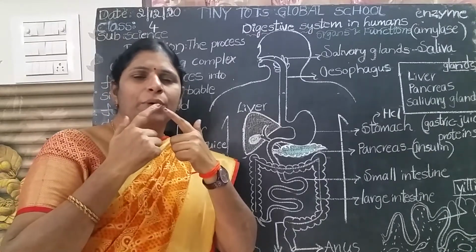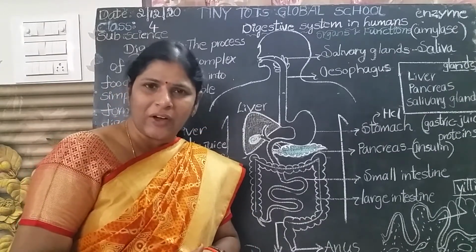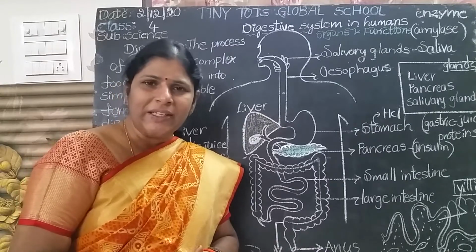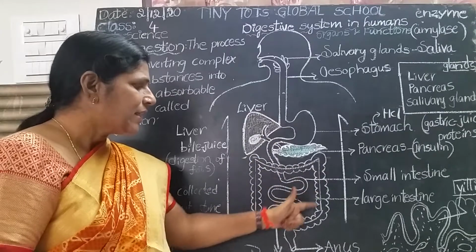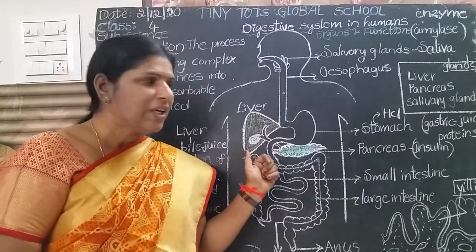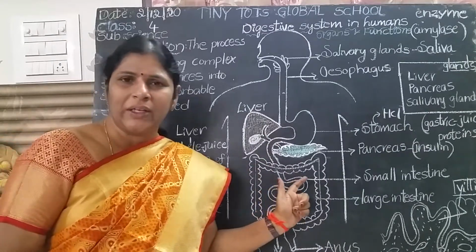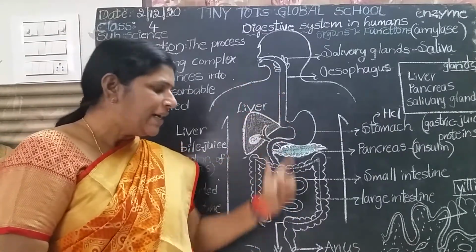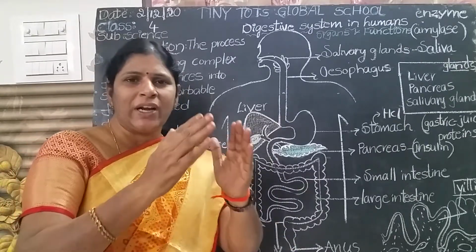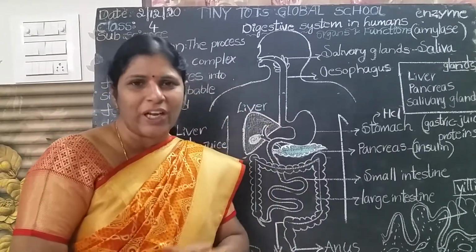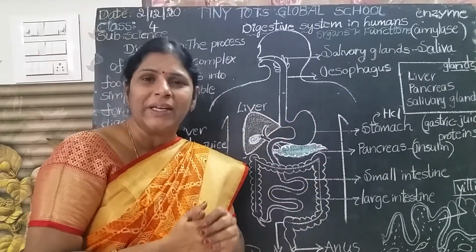From the mouth the food passes through a food canal, that is called the alimentary canal. The alimentary canal is a long, muscular, coil-like structure. It starts from the mouth and ends at the anus. Don't confuse, that is one long tube-like structure, called the alimentary canal.